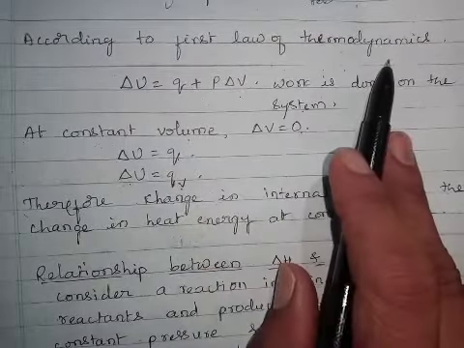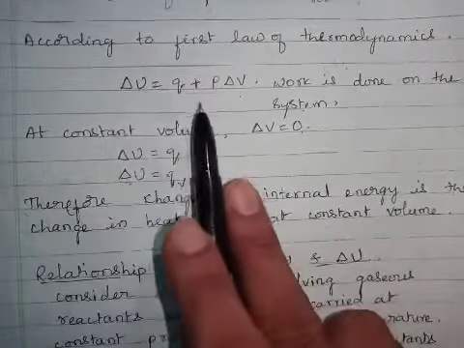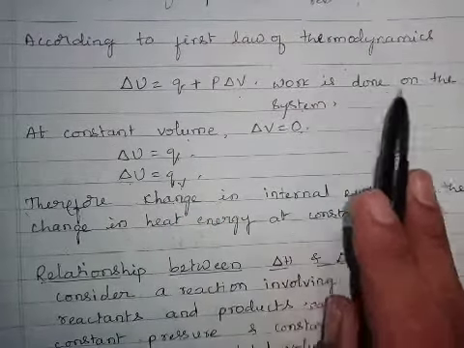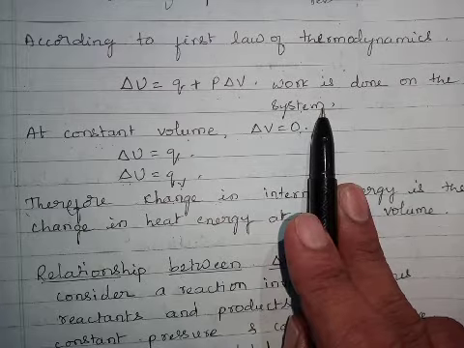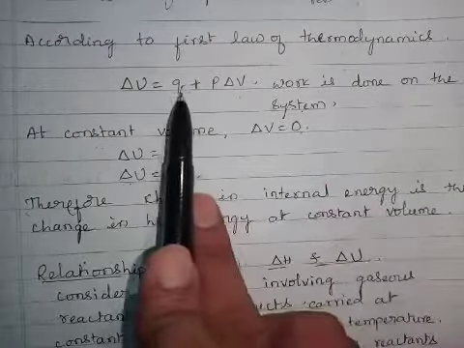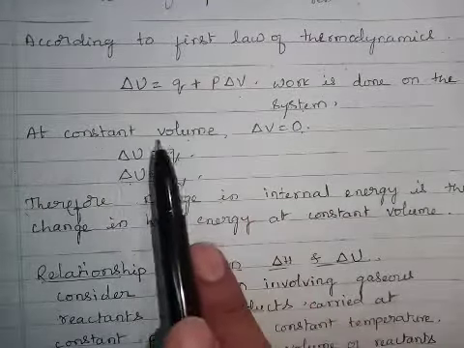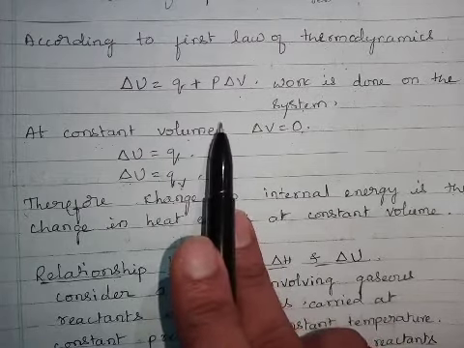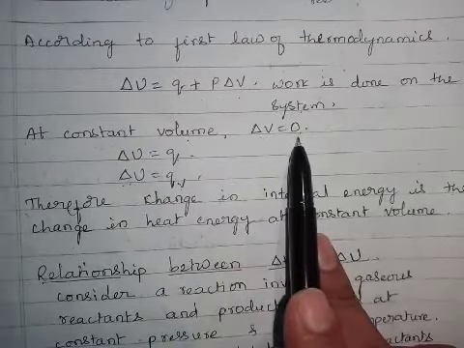According to the first law of thermodynamics, delta U, change in internal energy, equals Q plus P delta V. Here work is done on the system, means the surrounding is doing work on the system. So we write Q plus P delta V. If the process is an isochoric process, or the system has a constant volume, then delta V equals 0.